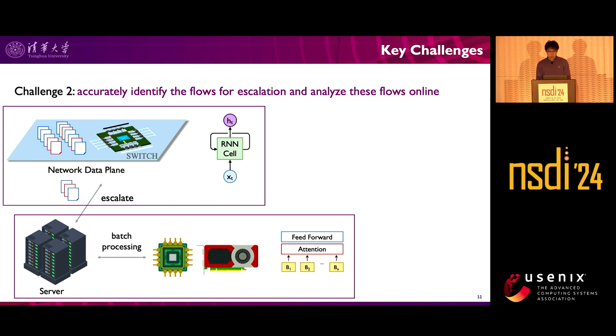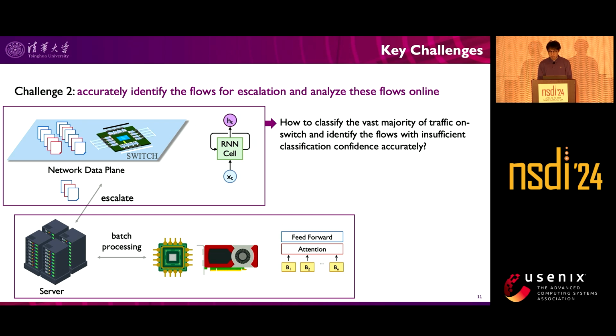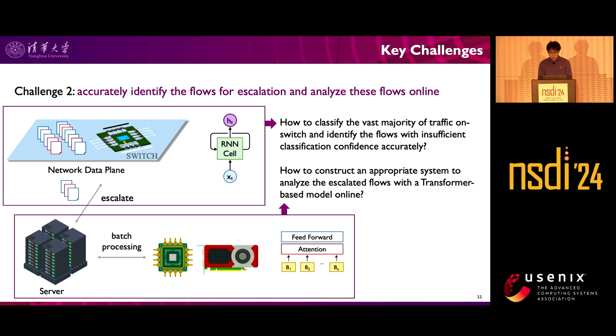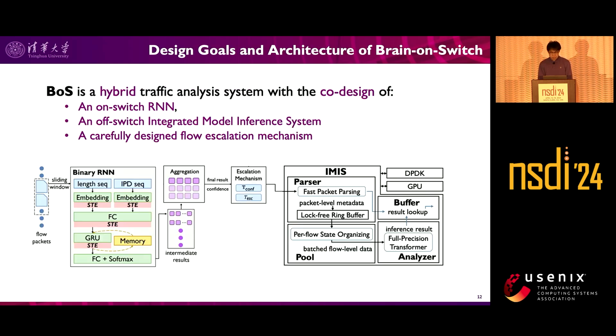Second, to boost the accuracy by analysis escalation, we need to classify the vast majority of traffic on switch and identify the flows with insufficient confidence accurately. Then, we need to construct an efficient system to analyze the escalated flows with a transformer-based module online.